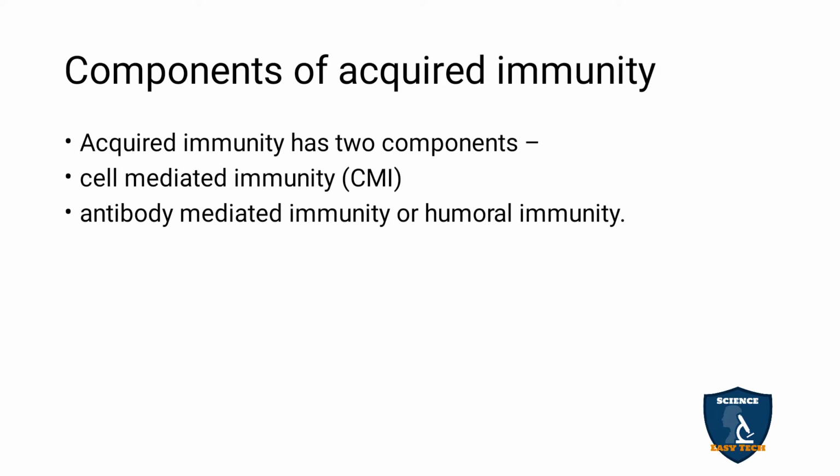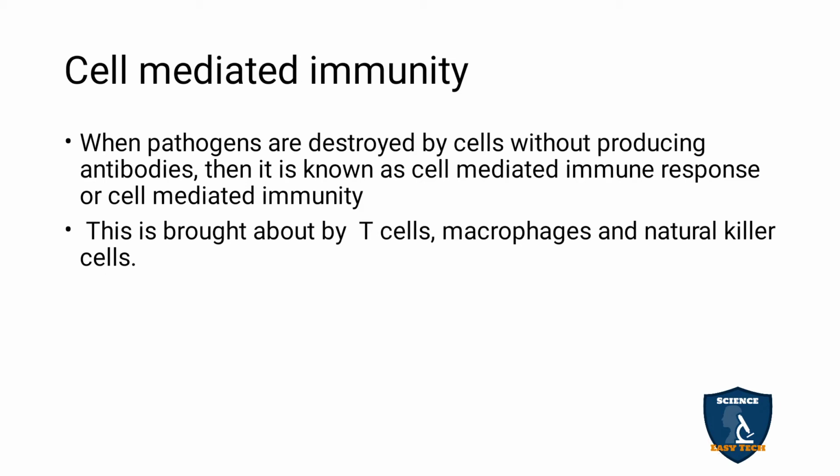Components of acquired immunity. Acquired immunity has 2 components: cell mediated immunity (CMI) and antibody mediated immunity or humoral immunity. Cell mediated immunity: when the pathogens are destroyed by the cells, that is, if a pathogen enters a cell, the cell itself destroys the pathogen without producing antibody. Such type is called cell mediated immunity, or cell mediated immune response.